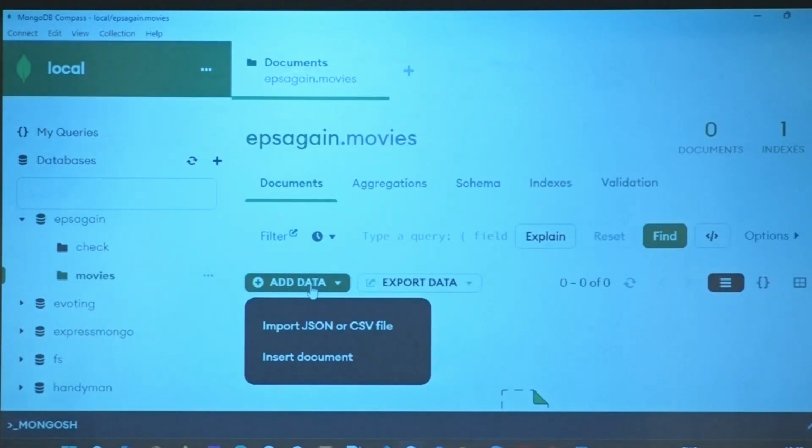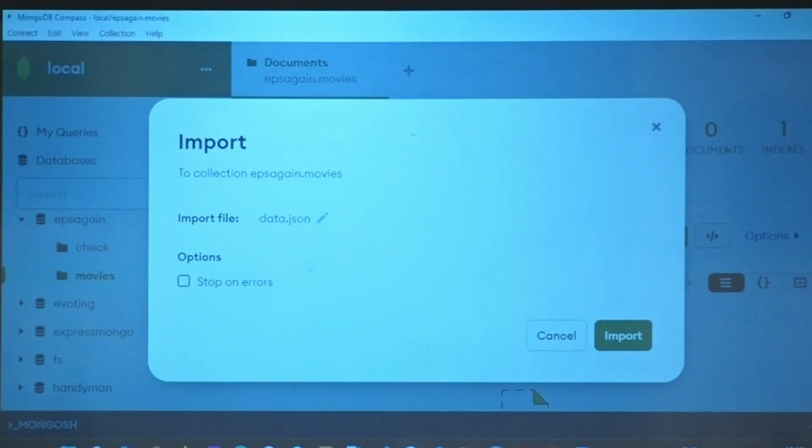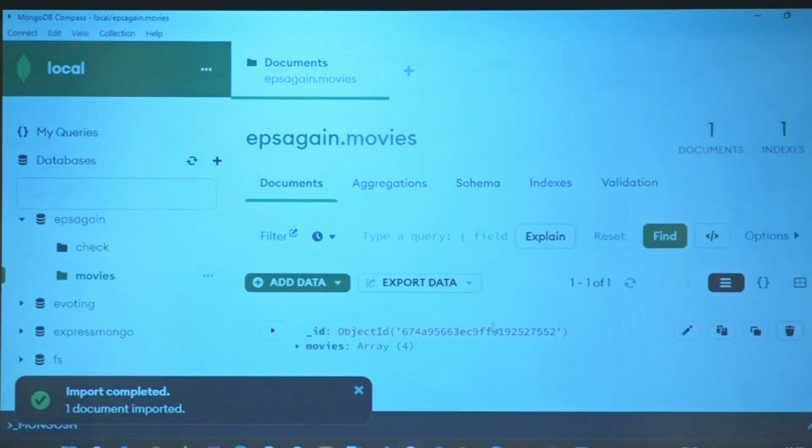I want to go to the second option, first option. Earlier I did the insert document. Now I already have the movies document. Remember the Shawshank Redemption and all that we had last time? I want to get that in. So I'm going to do import JSON and pick data.json. Okay? You can have different options here. Do you want to stop on errors and all? We'll see. But for now, let's go the ideal way, okay? And I say import, right?